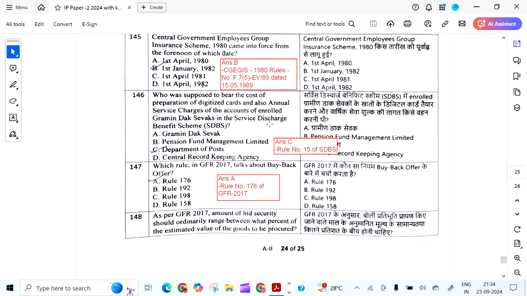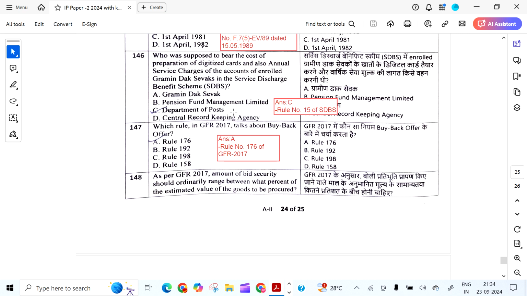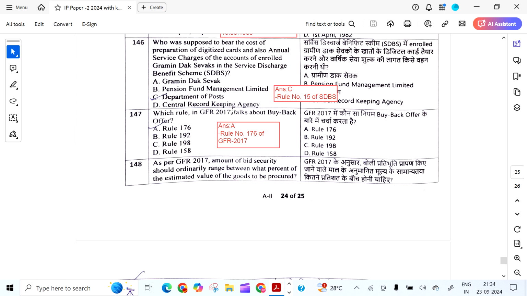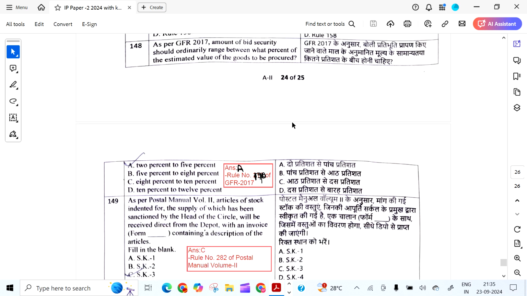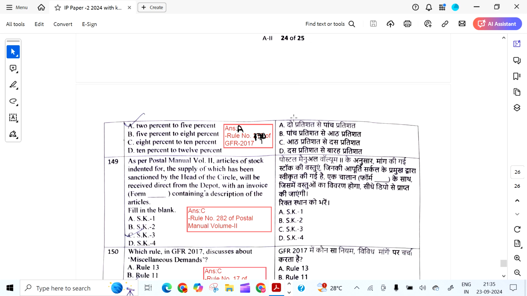Central Government Employee Group Insurance Scheme 1980 came into force in the forenoon of which date? It is 1/1/1982. Who was supposed to bear the cost of preparation of digitized cards and also annual service charges of accounts of enrolled Gramin Dak Sevaks in the Service Discharge Benefit Scheme? It is the Department of Posts as per Rule 15 of SDBS. Which rule in GFR 2017 talks about buyback offer? It is 176. As per GFR 2017, amount of bid security should ordinarily range between what percentage of the estimated value of goods to be procured? It is 2 to 5% as per 170 of GFR.